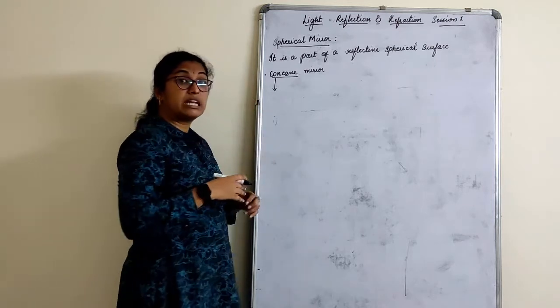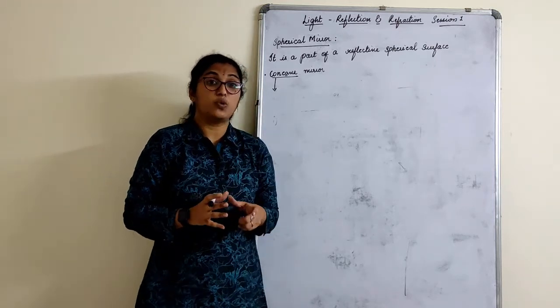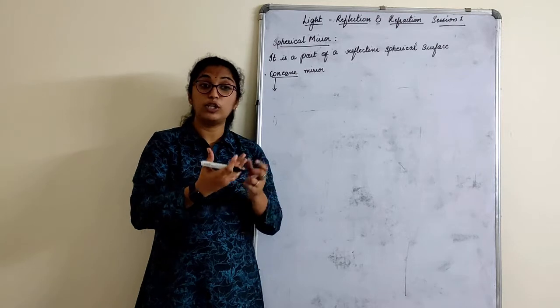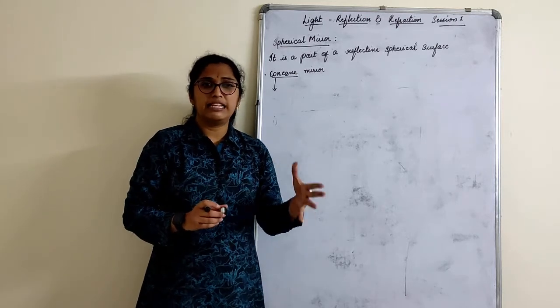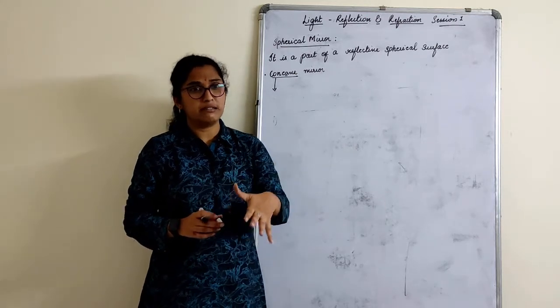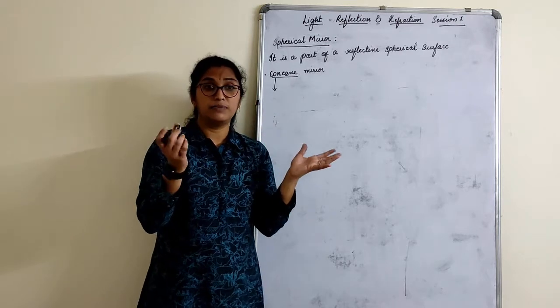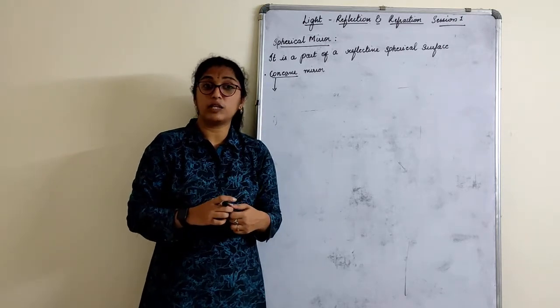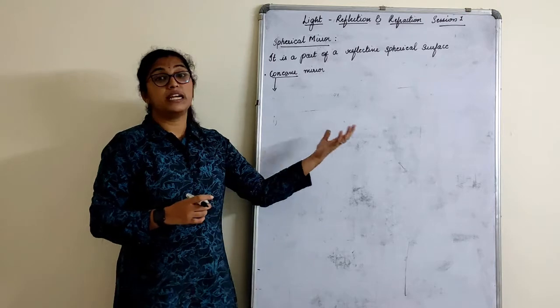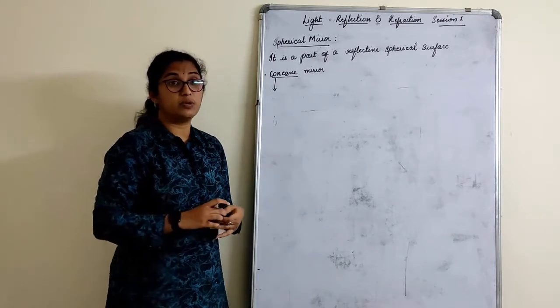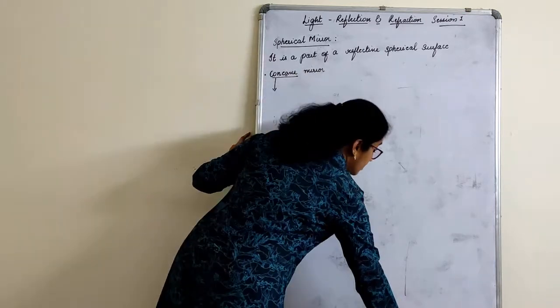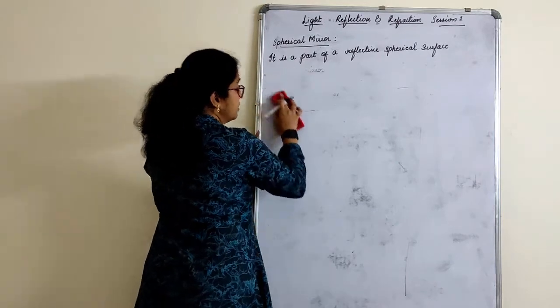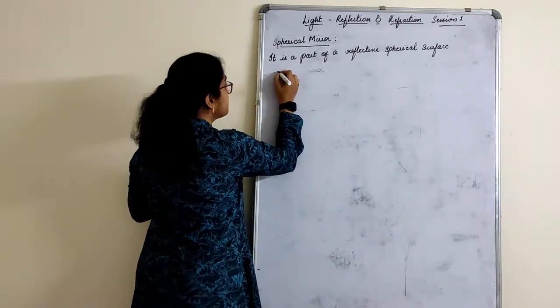So based on this diverging and converging nature only, the types of mirrors we use in our day-to-day lives, be it rear view mirrors, dentist mirrors, or headlights, different types of mirrors are used based on their converging and diverging nature, which we will study in the uses part. So let's understand about the convex mirror.